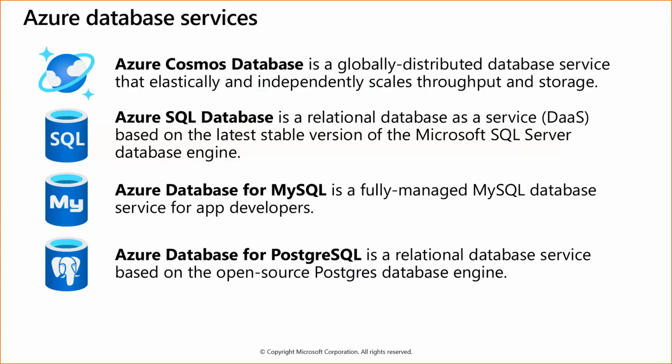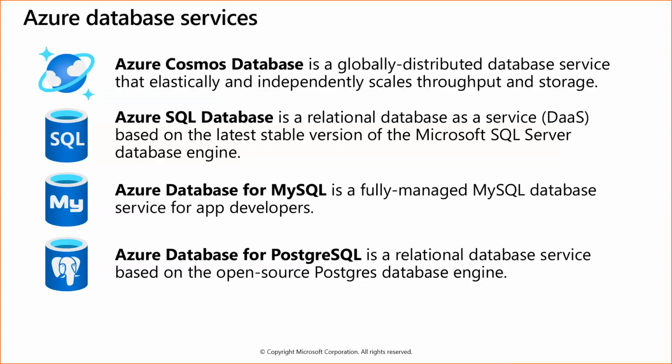The second one is Azure SQL Database. Just as we have Microsoft SQL Server, MySQL, and Oracle, similarly Azure has its own SQL database. It is a relational database as a service, based on the latest stable version of the Microsoft SQL Server database engine. Just as we use Microsoft SQL Server on our servers, Azure Cloud also provides its own database engine, the latest stable version of the MS SQL database engine.